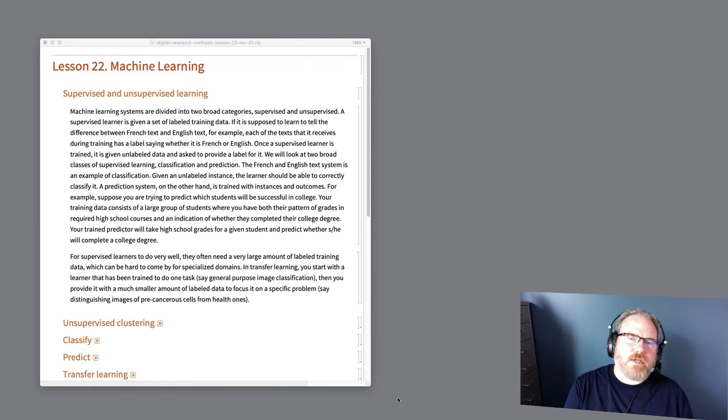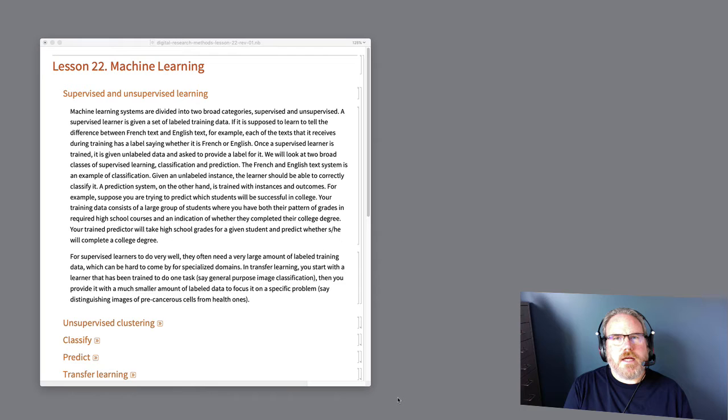In the case of classification, our labeled data might be, for example, suppose we're trying to train a machine learner to distinguish French text from English text. Then the training data would consist of texts along with a label which says whether it's in French or in English. And so we train our supervised learner using those labeled examples, and then we test the learner by giving it a text that doesn't have a label and asking it, is this an example of a French text or an English text? So that's classification.